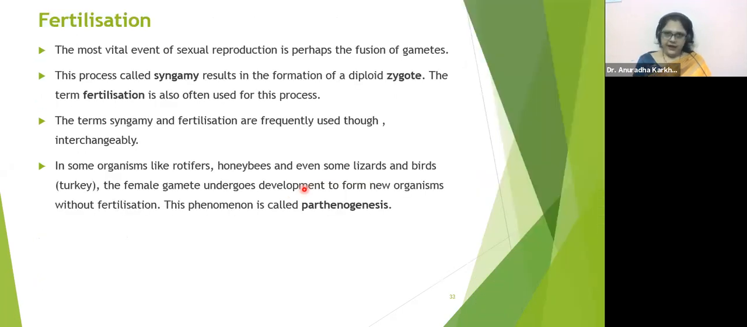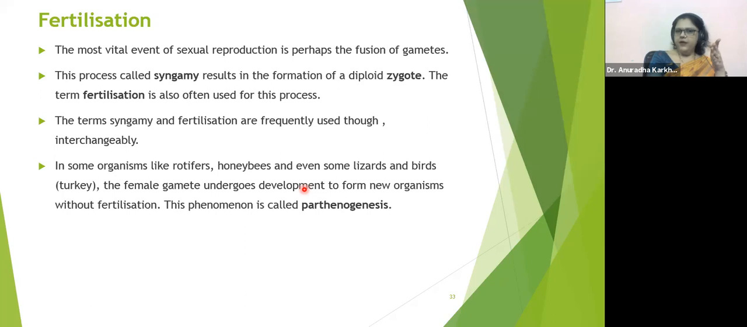Then we come to the event of fertilization. The most vital event of sexual reproduction is perhaps the fusion of gametes. This process, called syngamy, results in the formation of a diploid zygote. The term fertilization is often used for this process. So syn means coming together. Gamy means gametes. Coming together of two gametes is syngamy. It results in the formation of a diploid zygote.